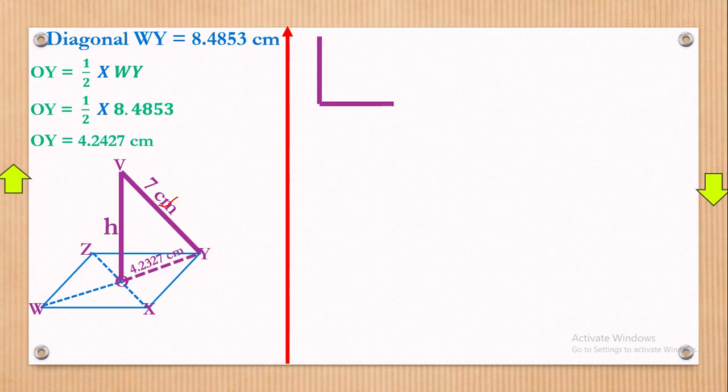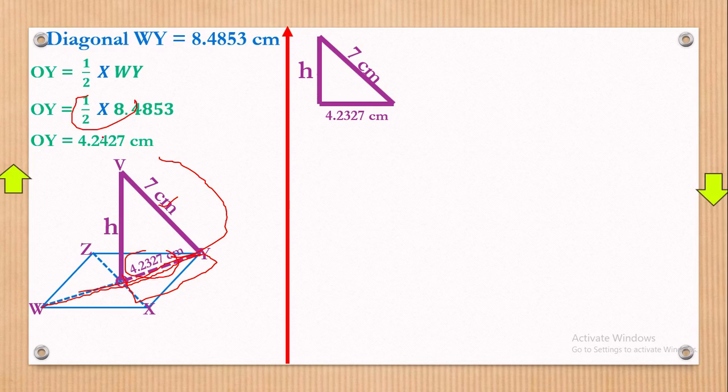From here to here is 4. Now this 4.23 is this one here, halfway. Remember the whole line from here up to here was 8 point something, but now we wanted from here up to right there, which was divided by two, and it gave us this which we have right here. Our aim is to get the height there. So here we use the Pythagoras theorem.